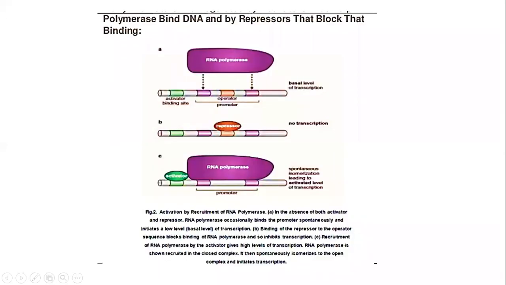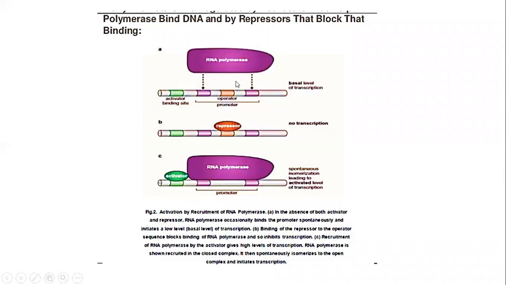So this is the RNA polymerase which binds at the promoter region, and the operator site is situated in between the promoter region and the activator binding site, or the enhancer site, which is just upstream of the promoter region. The promoter region is able to bind the RNA polymerase. So binding the RNA polymerase, this gene will be able to transcribe, and you see that this is the operator site which is just located inside the promoter region.